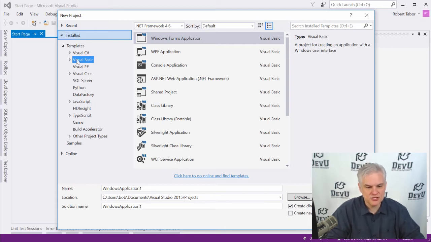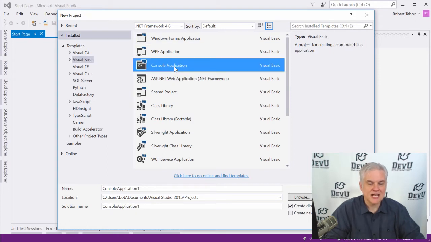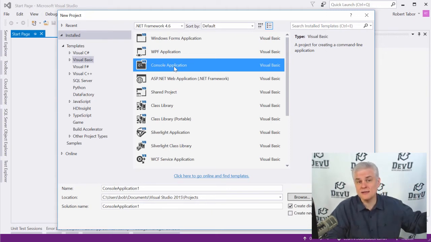So make sure that you select Visual Basic, and then you'll see a list of template types. We'll talk about what templates are a little bit later in this course, but for now, we just want to make sure to select Console Application. We're going to use the console application template pretty much exclusively throughout this entire course until we get to the very end. And so you'll always want to make sure to choose console application.